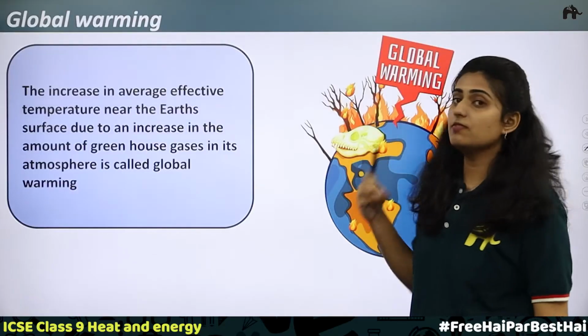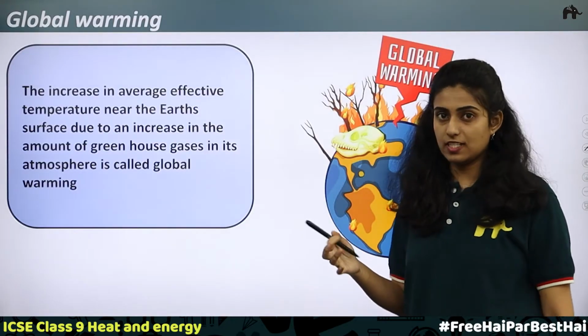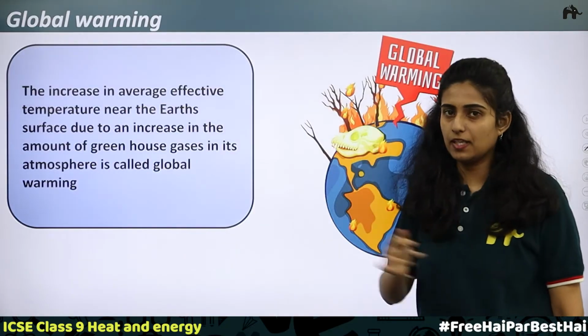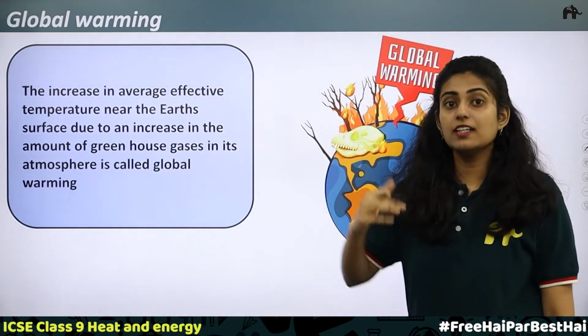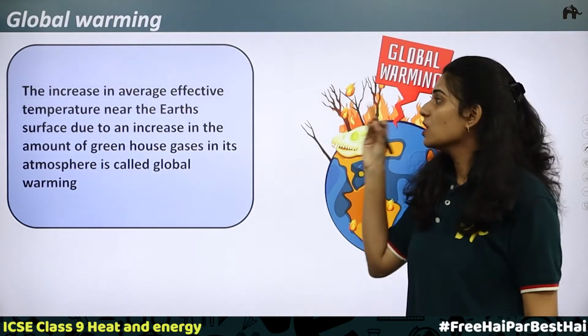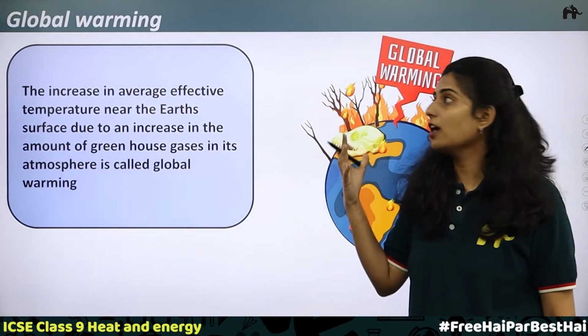Global warming is a term which is related to the greenhouse effect. It is because of the greenhouse effect that global warming is happening. Warming means what? Increasing temperature. Global increase in Earth's temperature. So, increase in Earth's temperature is called global warming.